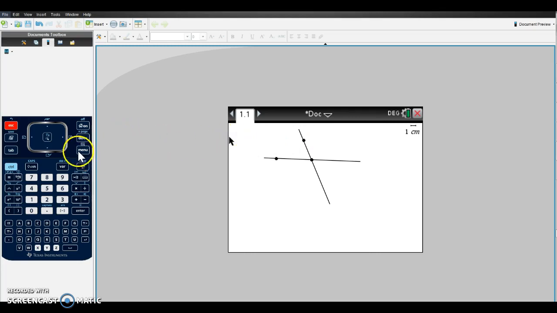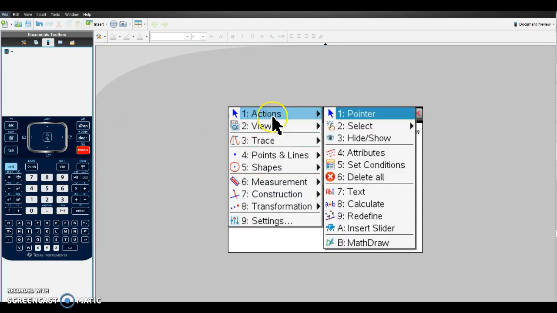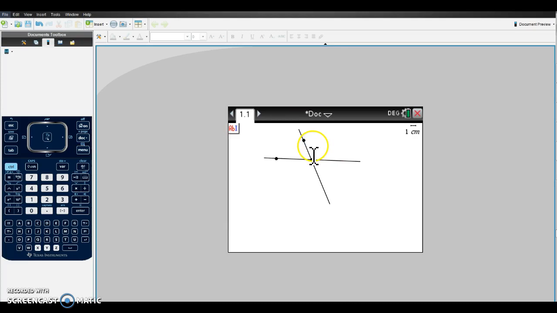If you want a text box, you can go to your actions, hit text, and move your cursor to the area where you want to put a text for that point of intersection. And you can name any of the points on your construction.